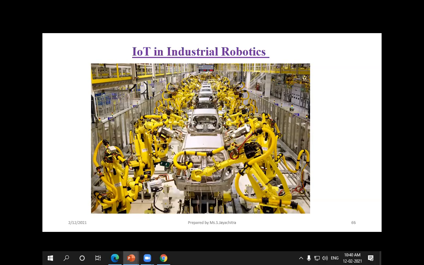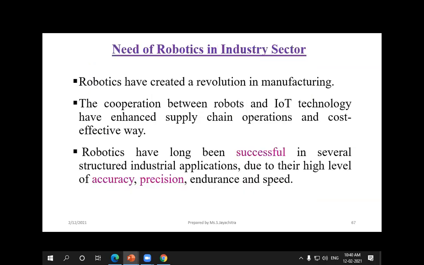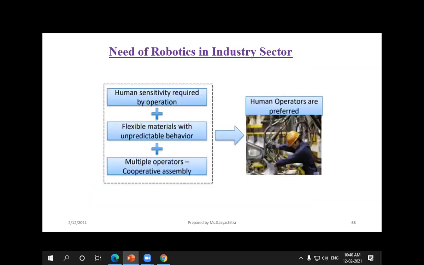This is the revolution of Industry 4.0, and it has become very successful in industry. It provides accuracy, precision, and very high speed. If we employ humans in a particular field, we get human sensitivity, but we also need flexible materials and multiple operators, because one person cannot do all the functions.